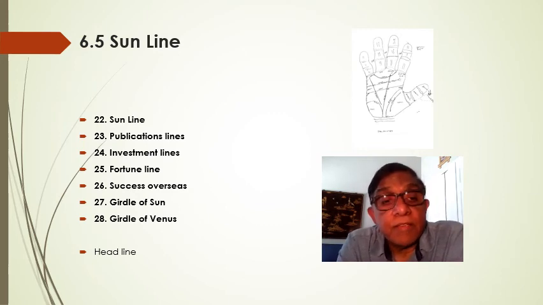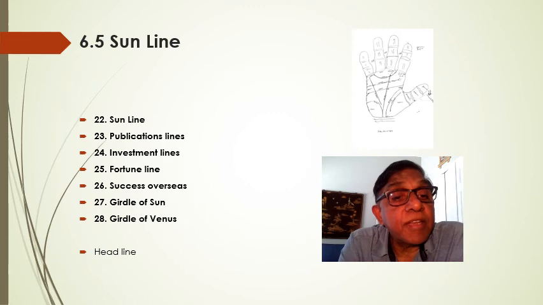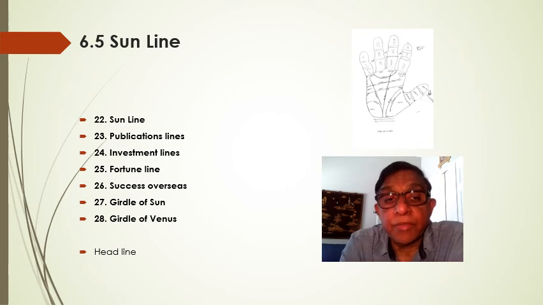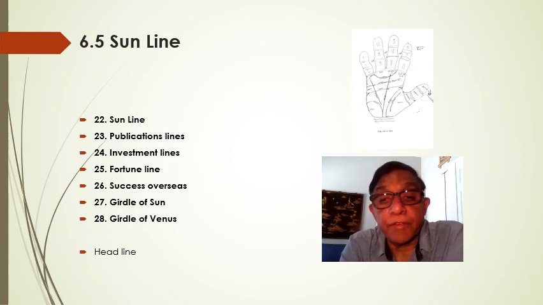Then investment lines. The publication line is also known as the wealth line and an investment line. It depends on whether, like poor people, they won't have too many investment lines, but they may be more likely to be authors. Then the fortune line is the one which is around the lunar mound, and a good fortune line is very rare, and therefore this will be a very fortunate person.